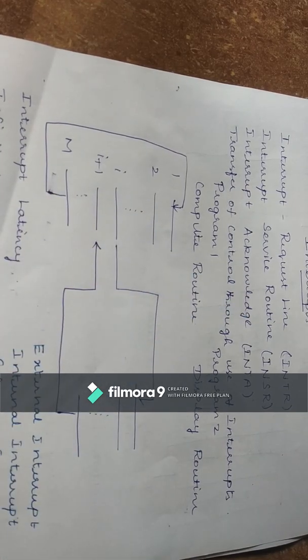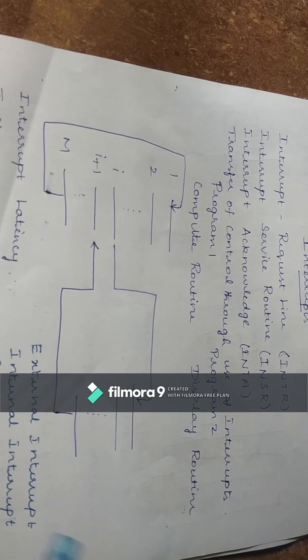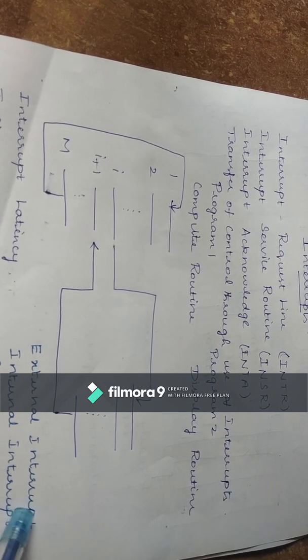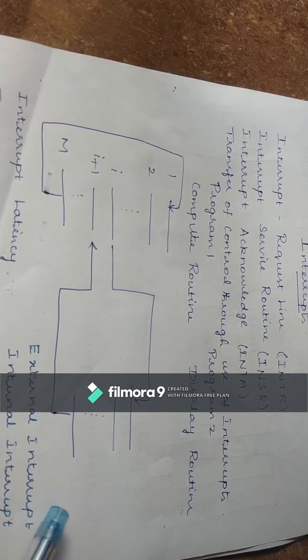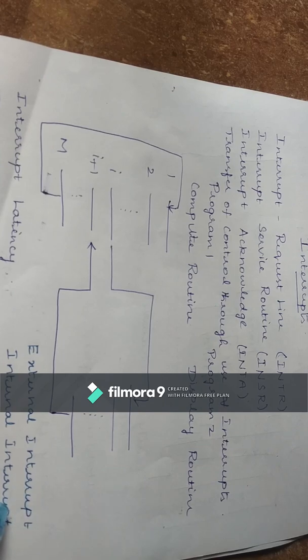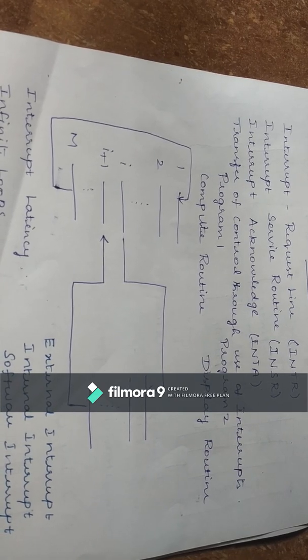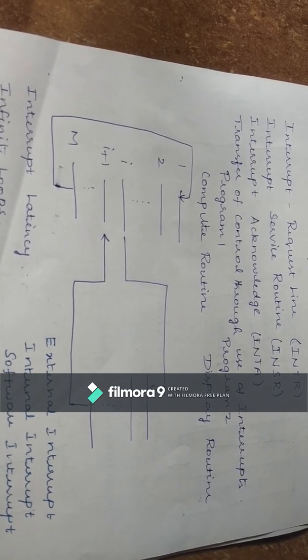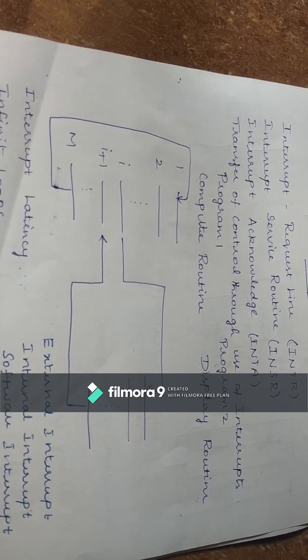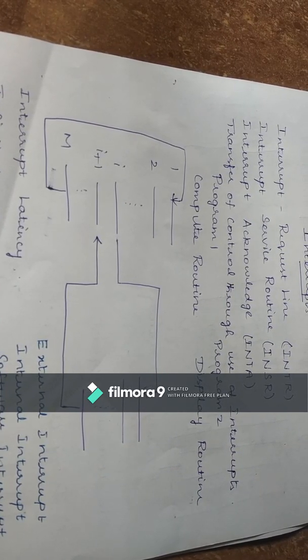Next type is software interrupt. So what is actually a software interrupt? So far we discussed only the hardware signals, and these two hardware signals are considered the external interrupt or internal interrupt. Software interrupt means you may have the chance of getting software signals to be produced. Software signal means an OS program has to be executed.